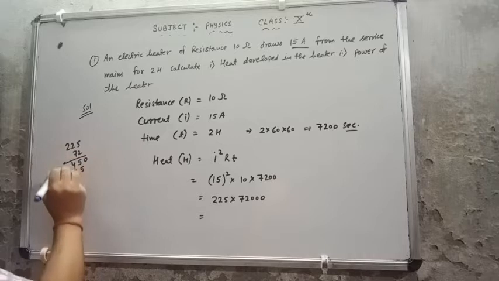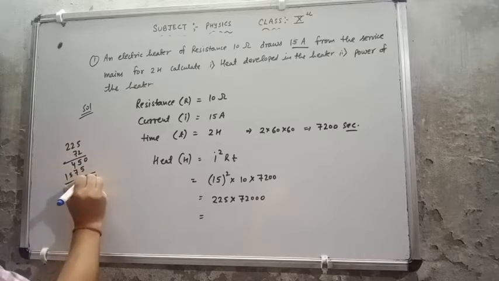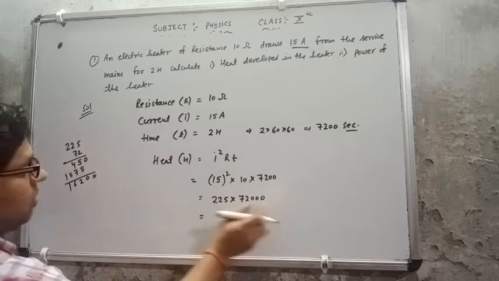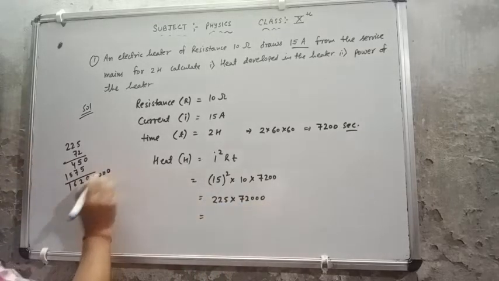Carry 1. 7 2s are 14 or 1 15. This is 0. 5 5 10. 7 or 4 11 or 1 12. 5 or 1 6 1. And 3 0 is available here, so I have applied the 0s here.